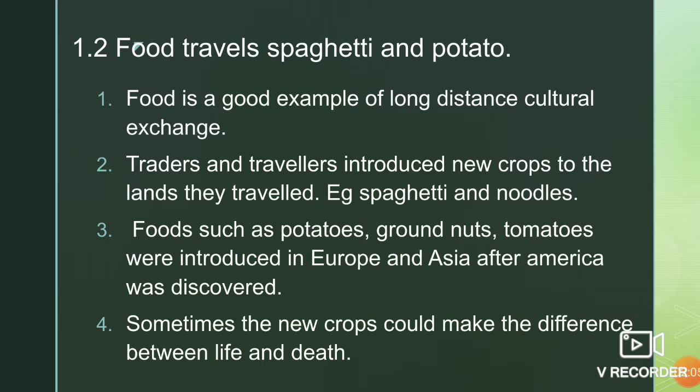Food travels, spaghetti, and potato. Food is a good example of long distance cultural exchange. Traders and travelers introduce new crops to the land they travel. For example, spaghetti and noodles. Foods such as potatoes, groundnuts, tomatoes were introduced in Europe and Asia after America was discovered. Sometimes the new crops could make the difference between life and death.